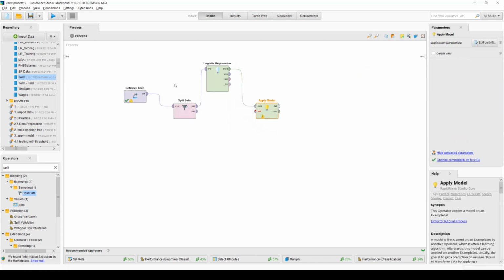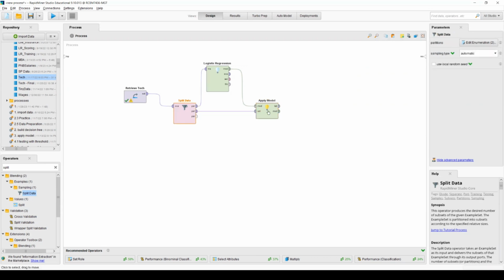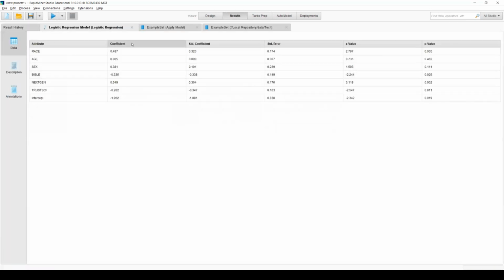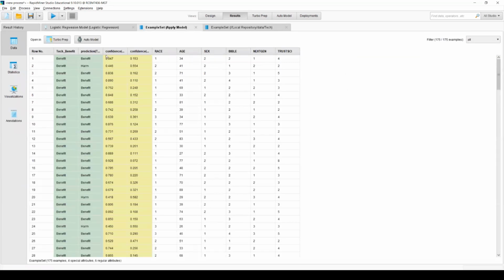Among all data, 70% will go to logistic regression, and then 30% of data go to apply model, and it will test. So let me show you what it looks like. We can go label, we can go model, so we can test. We can see the result here.